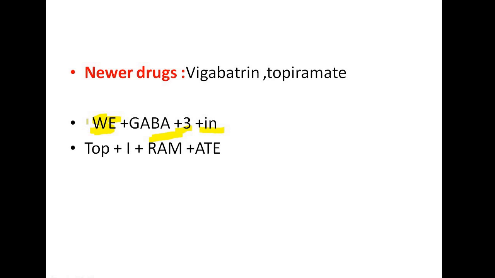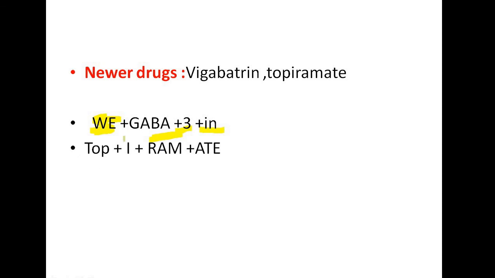Then GABA plus 3 persons are there. So if 3 persons are there, then we can say vigabatrin. You can remember it as 3, try, in the form of 3, or you can remember it as tree itself. So vigabatrin.